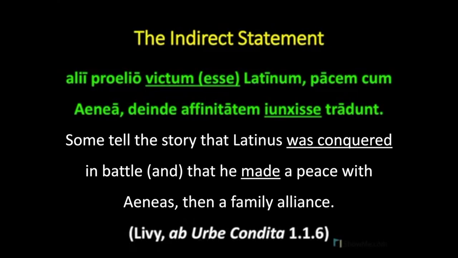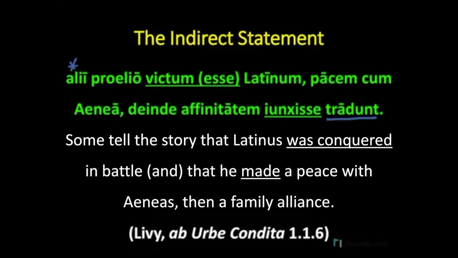Livy says, Alii proelio victum esse Latinum, pacem cum Aenea, deinde affinitatem iunxisse tradunt. Here, our head verb is at the very end of the sentence, tradunt. They tell a story. Our subject is alii, all the way at the beginning of the sentence.